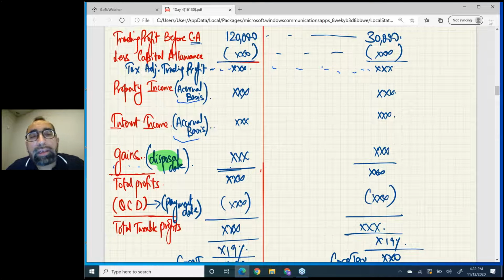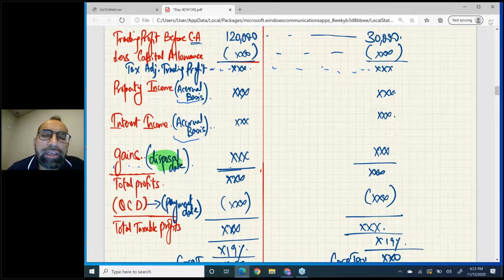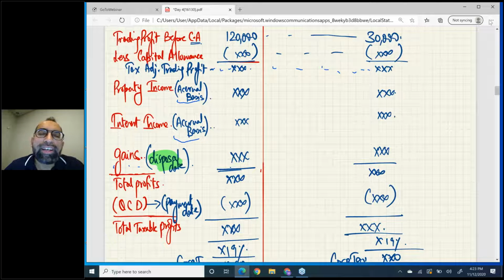Now the question is, sir, it is possible that we have 3-4 QCDs in one question. Yes. So how are we going to split QCD? Open your eyes and read it. Payment date. If the payment date of QCD lies in the first 12 months, then it goes in the first 12 months. If the payment date of QCD lies in the last 3 months, then it will come in the last 3 months. Finally, after deducting QCD, you will get total taxable profits, the TTP, and then you know the story. Just the simple 19% tax rate.